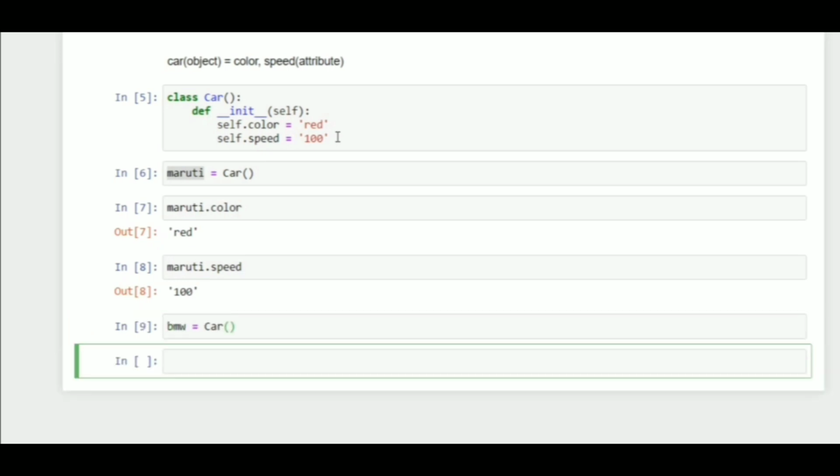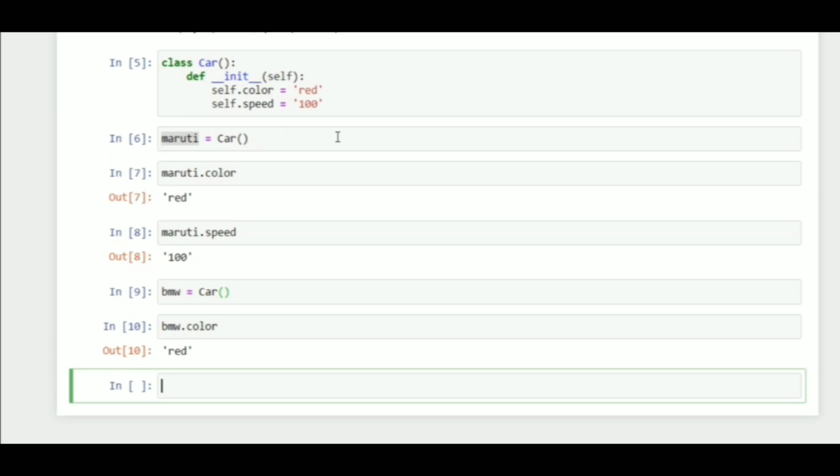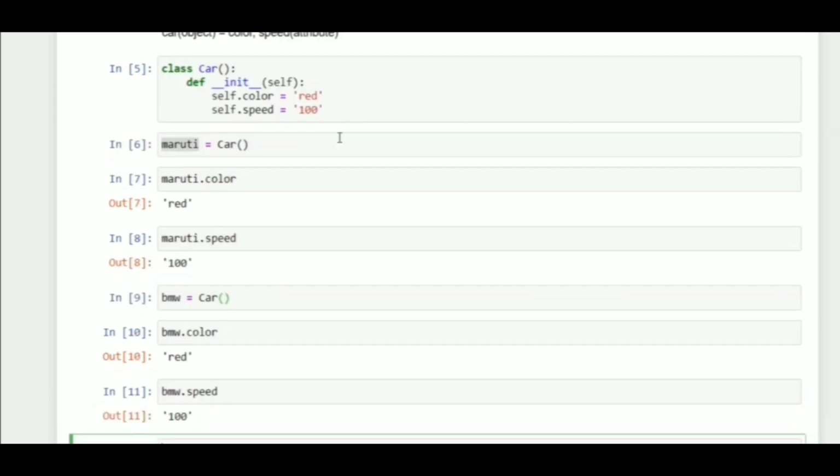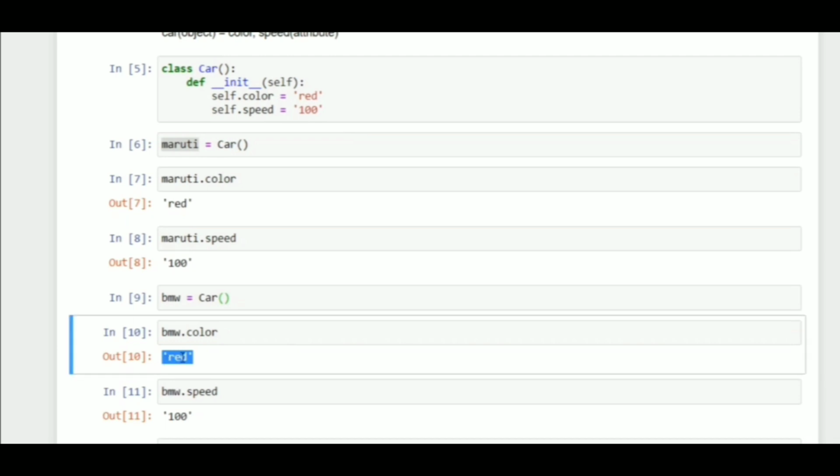Now let's check the color of this car. It's red, and BMW has some speed, which is 100. Now we want to change the value. That means I want to change my BMW car to be blue in color and the speed should be 150.